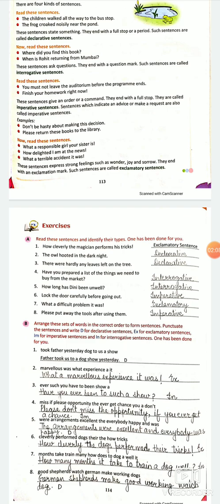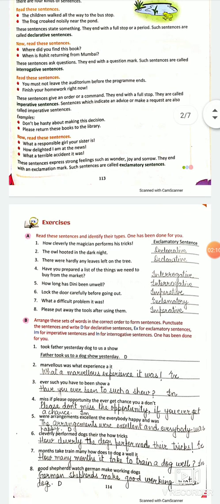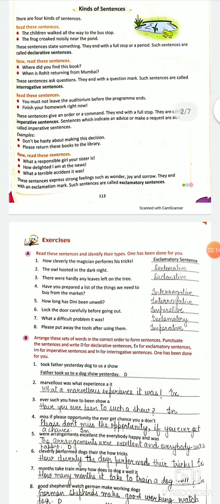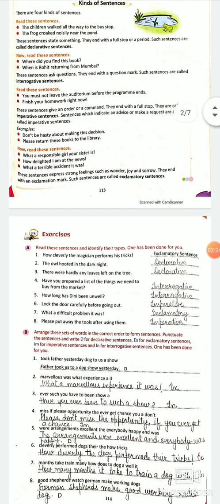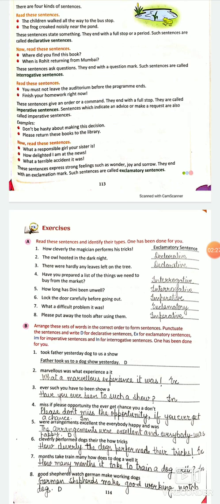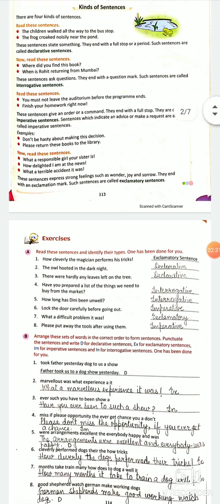Third kind of sentences are imperative sentences and they cover four parts. Four parts means imperative sentences includes orders, commands, requests and advice. It can be an order. Come here. It's an order, right? It means it's an imperative sentence.